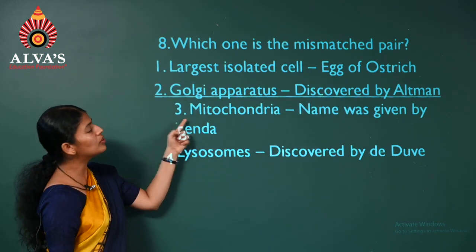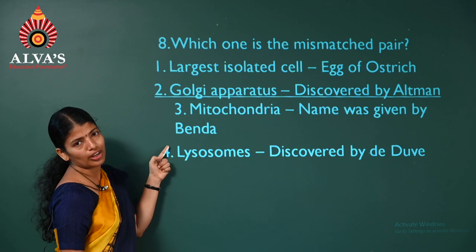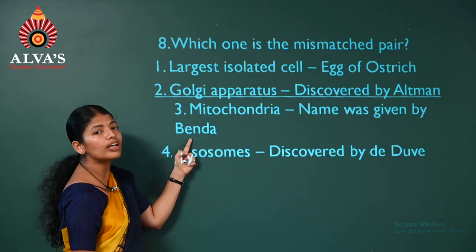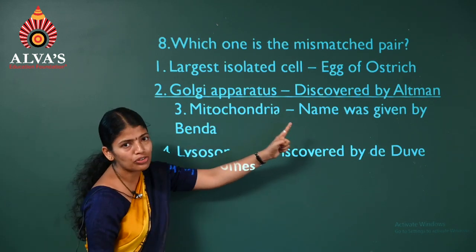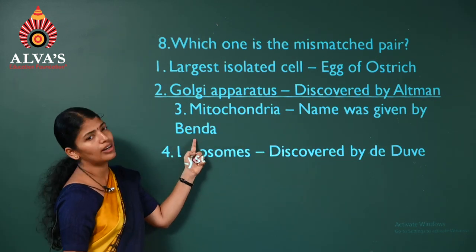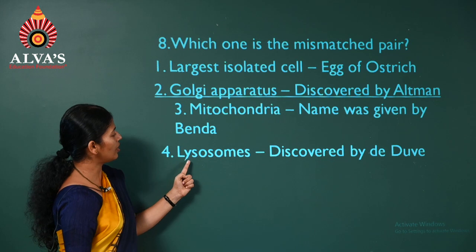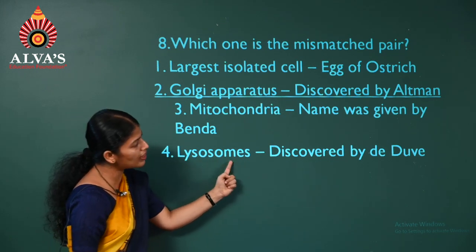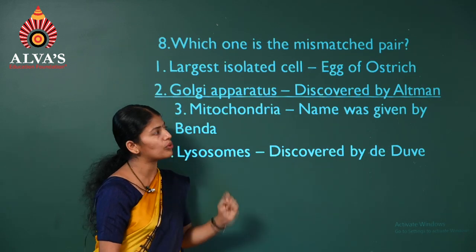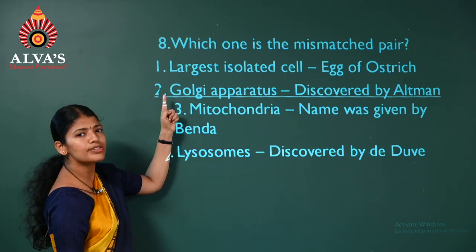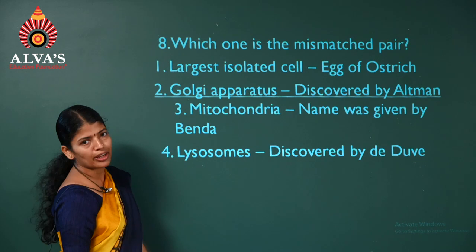Okay, coming to the third, mitochondria. The mitochondria were first observed by Kolliker and the name was given by Benda. So it's a correct pair. Lysosomes were discovered by Christian de Duve. So this is also correct. Therefore the mismatch is the second option.